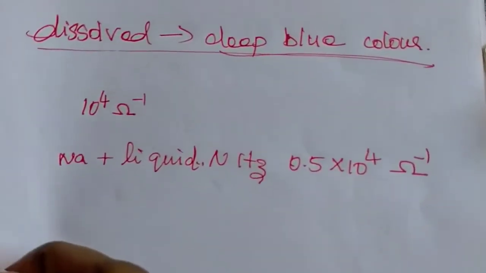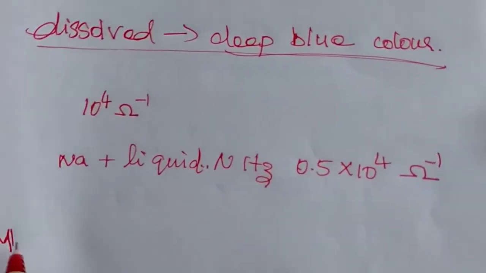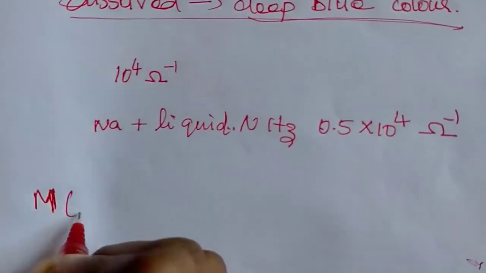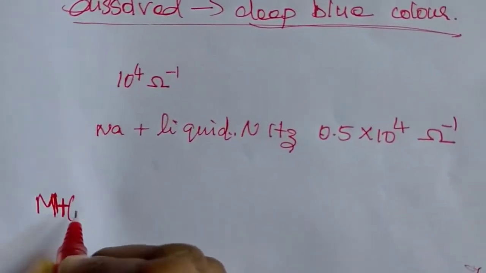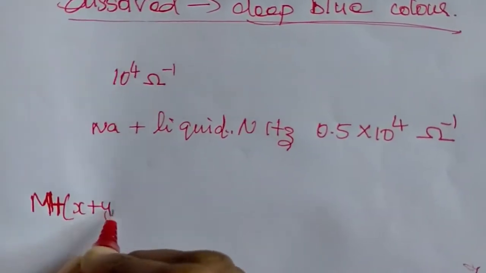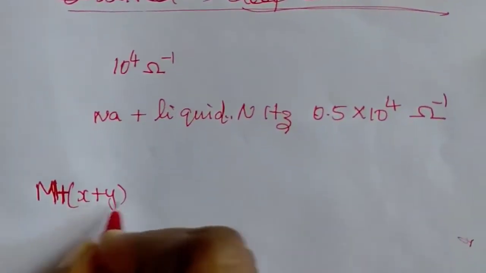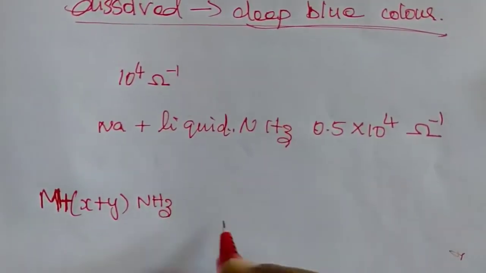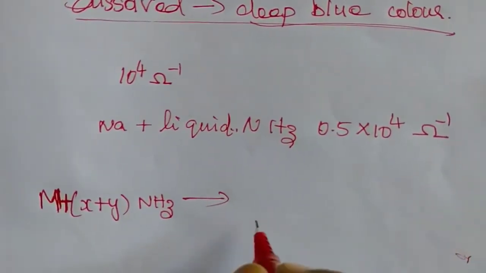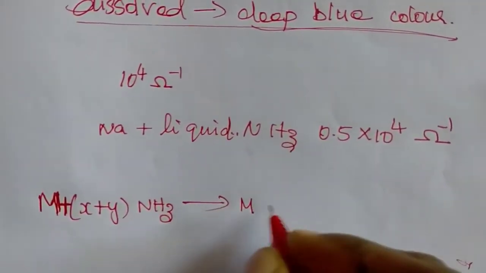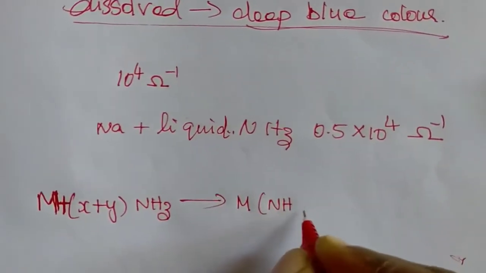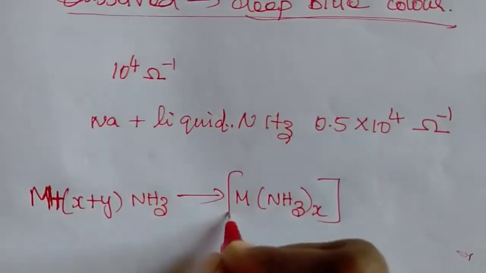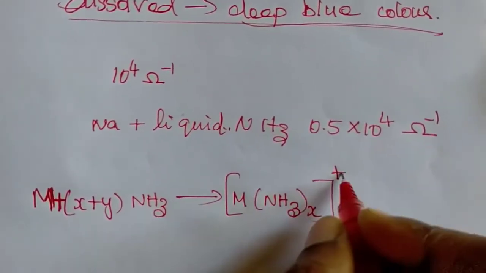The equation for the above reaction is: metal M plus x NH3, the number of moles of ammonia reacting with the metal, forms the ammoniated metal cation.